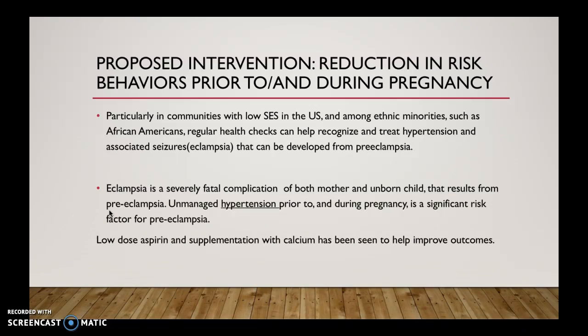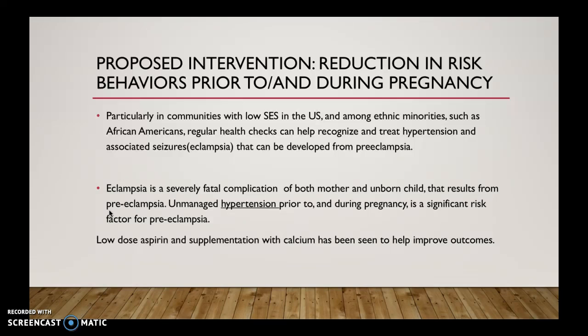Another intervention is the reduction of risk behaviors. This is basically going to go back to the point that we talked about with preeclampsia and eclampsia. Pre-existing conditions or diseases that most of these low SES populations have, such as hypertension, contribute to preeclampsia.